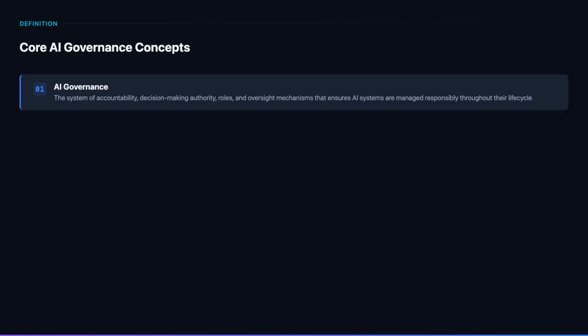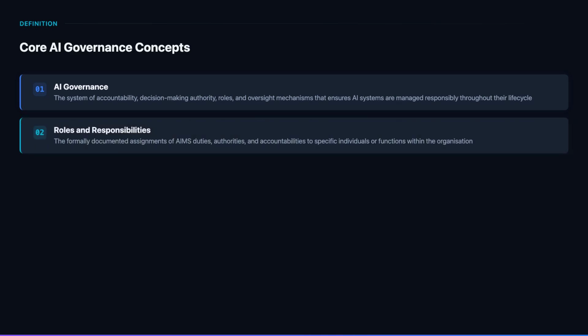Roles and responsibilities in the AIMS must be specific and owned. A role description that assigns AI governance responsibility to the technology team without naming a role holder and defining the scope of authority is not sufficient. ISO 42001 requires unambiguous assignment so that in any given situation, a new AI deployment, an incident, an audit, it is immediately clear who is responsible for what action and who has the authority to decide.